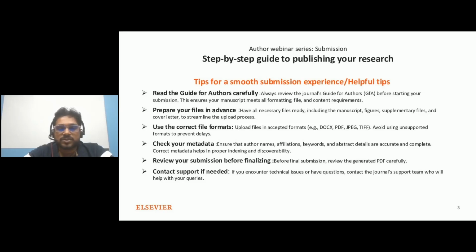There is another question: if I realize that there is a mistake in one of the author's emails after approving the submission, what should I do? If it has already been submitted, you can just contact the support team at support@elsevier.com. They will try to help you fix this issue. In the chat we'll also mention the email address for the support team. If there is some issue after submitting to the journal, you can just provide the details to the support team. They will help you fix the issue.